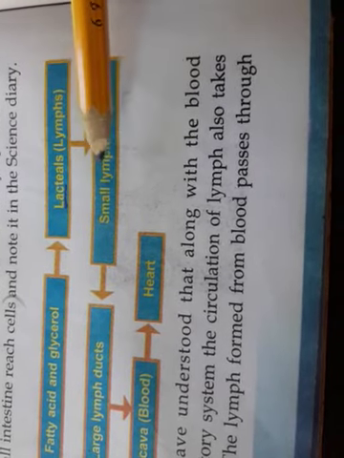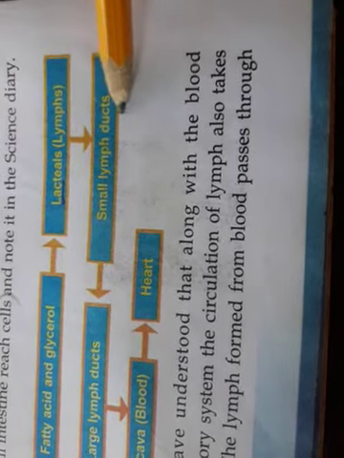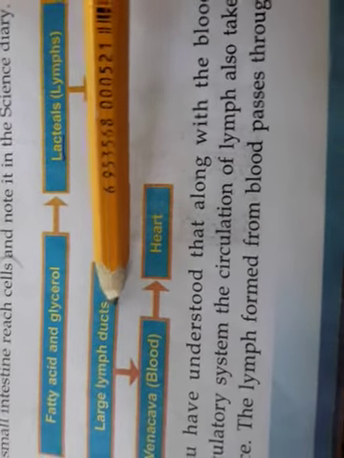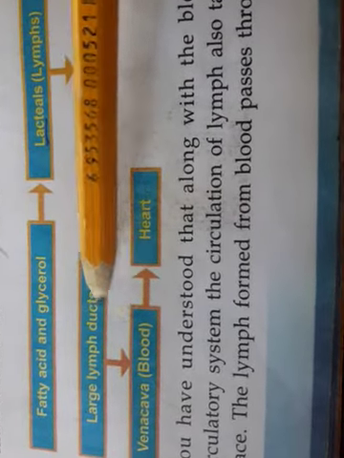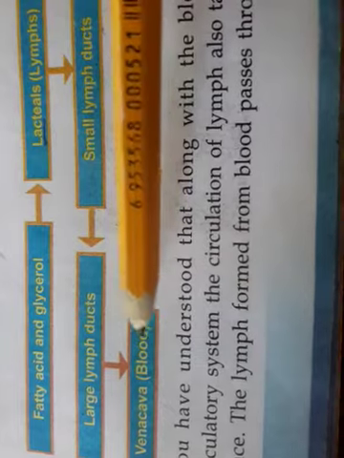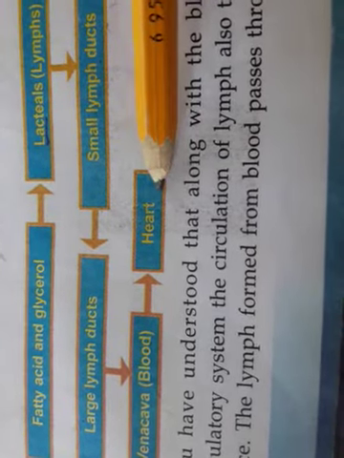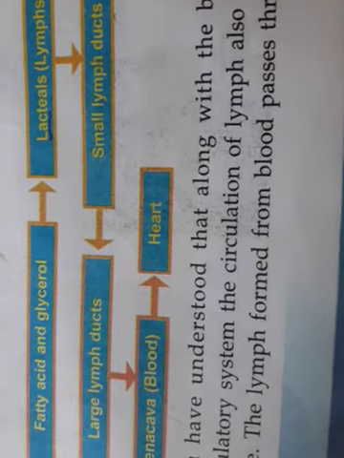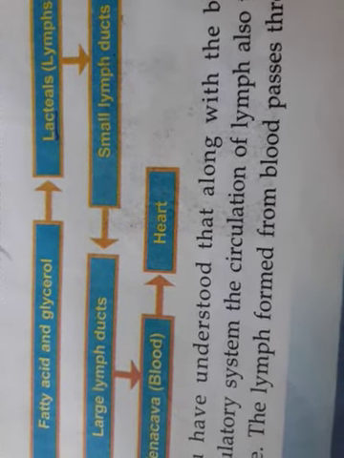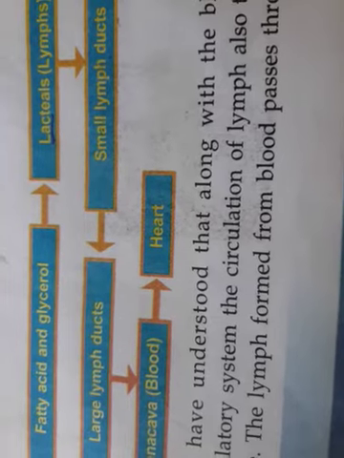From lacteals to small lymph duct to large lymph duct to vena cava to heart. From the heart, blood reaches all parts of the body and every cell.